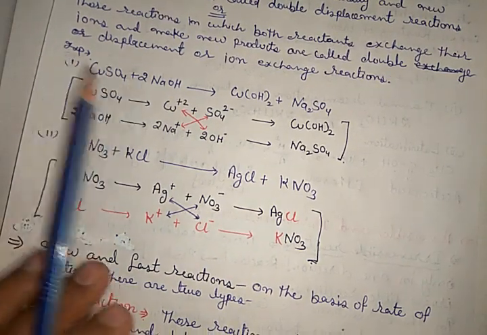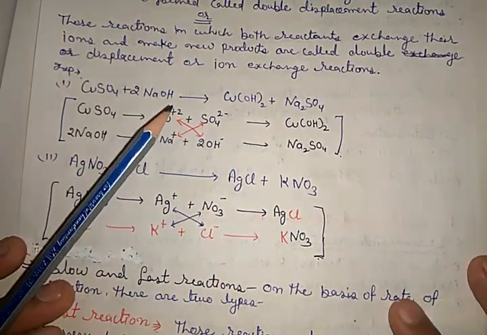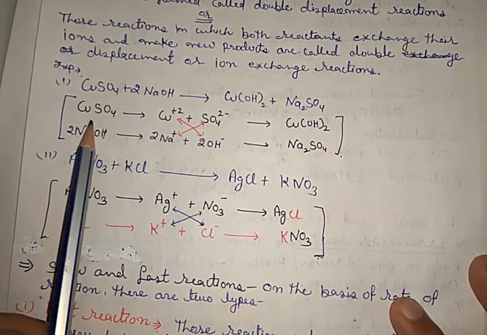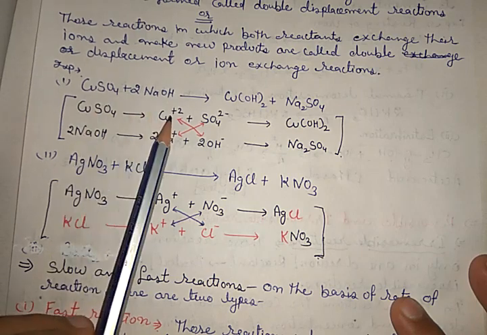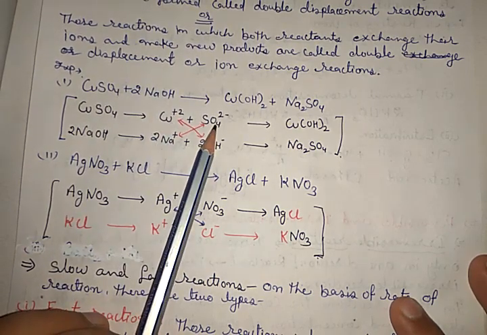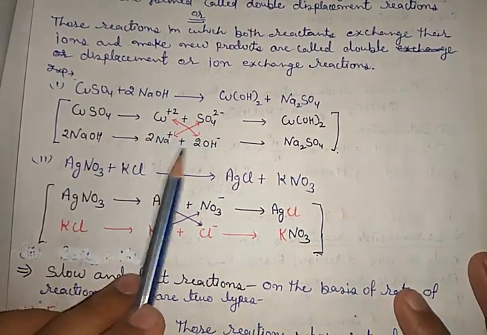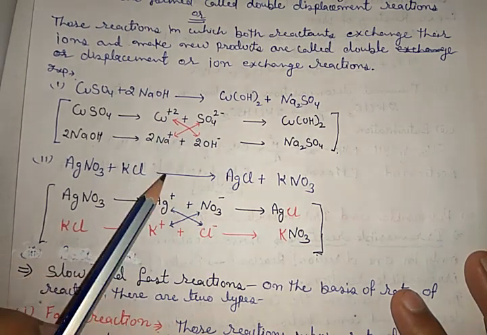First one is CuSO4 plus 2NaOH equals Cu(OH)2 plus Na2SO4. To understand this mechanism, we can consider that in solution, the CuSO4 dissociates and makes Cu2+ and SO4 2- ions. Similarly, NaOH dissociates and makes Na+ and OH- ions. Now they exchange their ions.